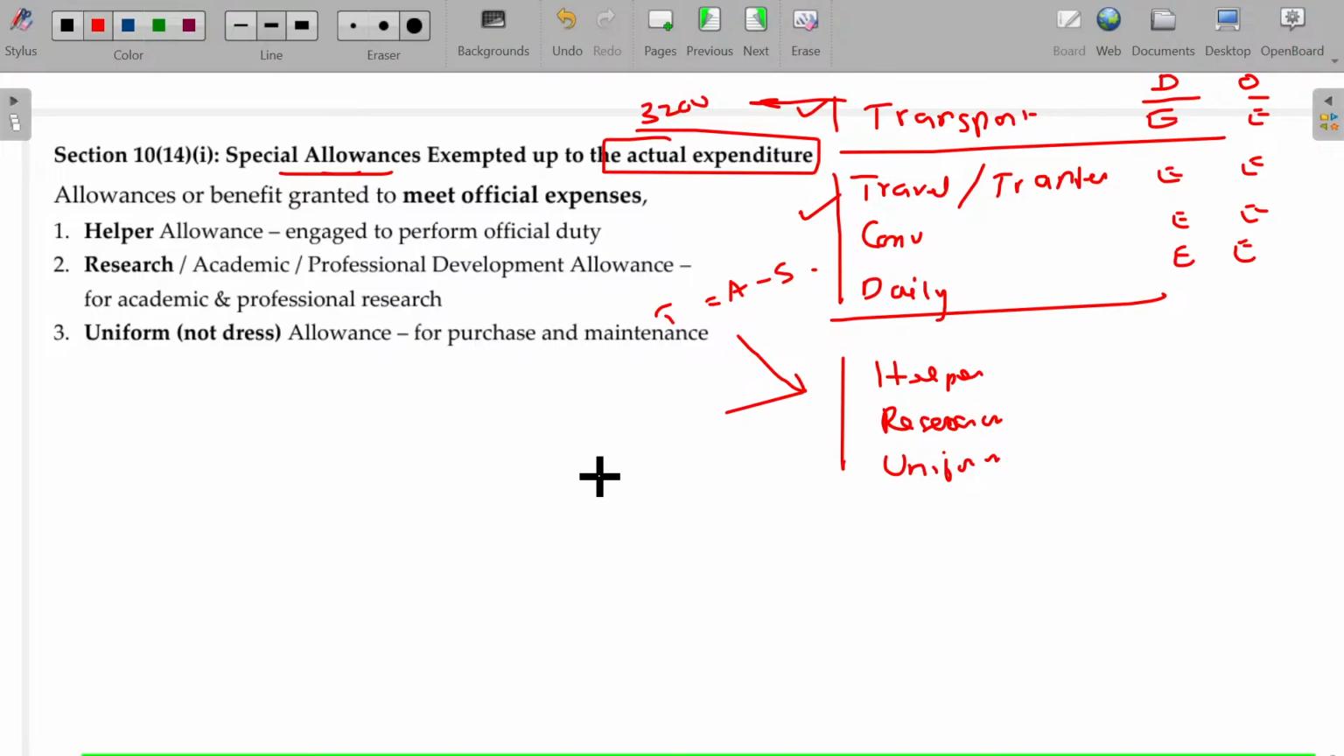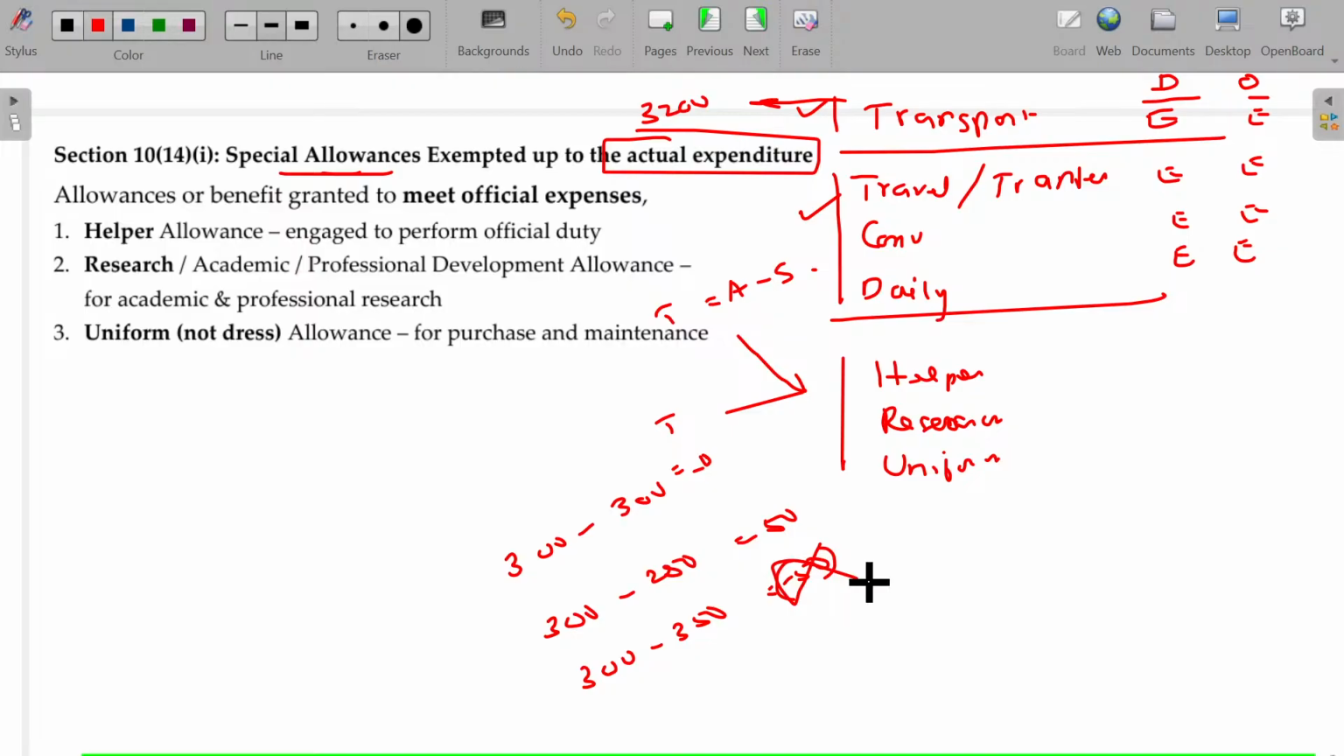If you get 300 rupees and you offer the 300 rupees to your helper, nothing will be taxable. If you get 300 rupees but you pay only 250, 50 rupees is retained by you, then it is taxable. In case you get 300 rupees but you pay 350, it seems to be negative, then it is not considered for taxation purposes. Is that clear? So, traveling, transfer, conveyances and daily. Apart from that, helper, research and uniform.